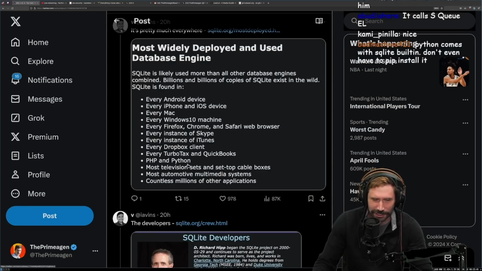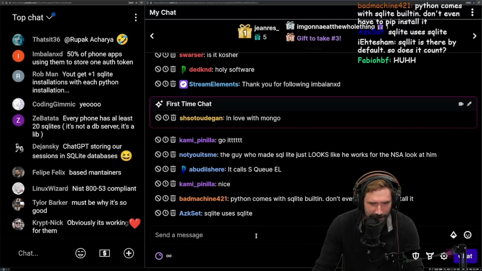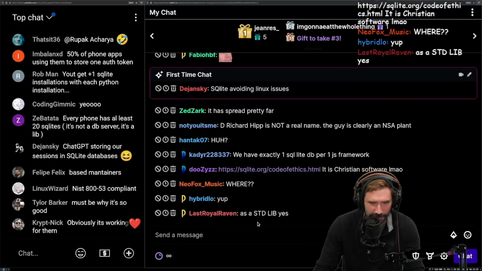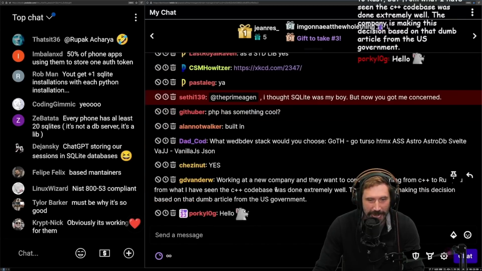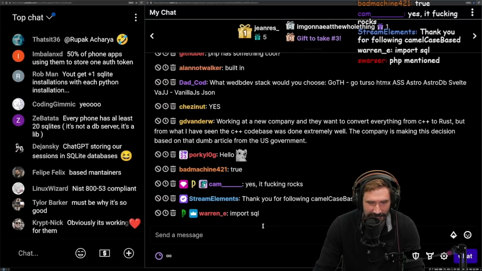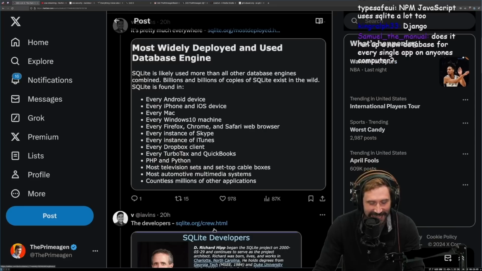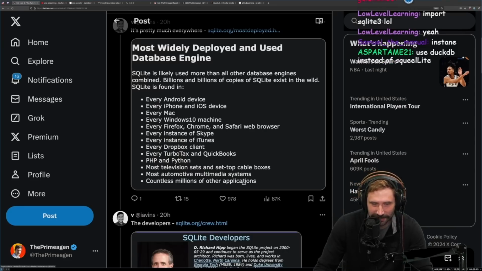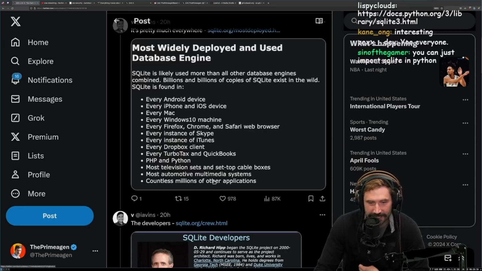What? Wait, just the language has it? Is Sqlite just in PHP? Is this true? Yup. As a standard lib, yes, that's crazy. I didn't realize that. Yes, it rocks. Countless millions of other applications. Actually, I'm very shocked that's in the language itself. Most television sets and set-top cable boxes.